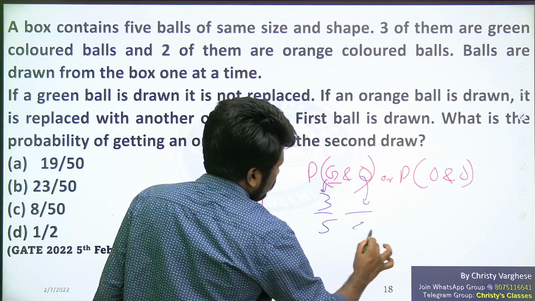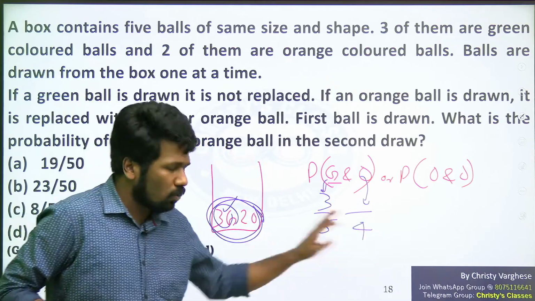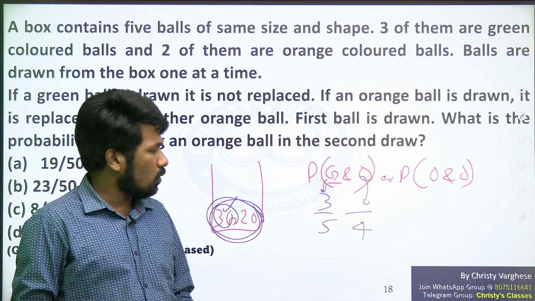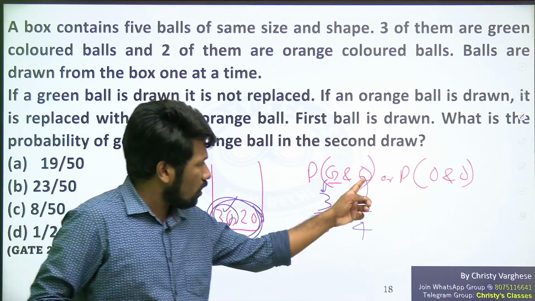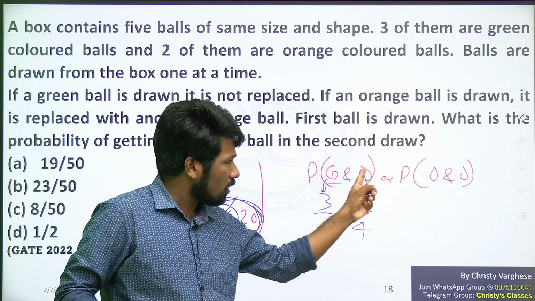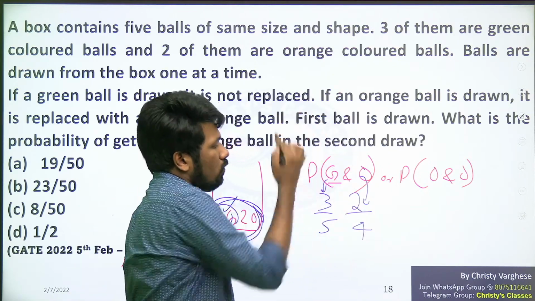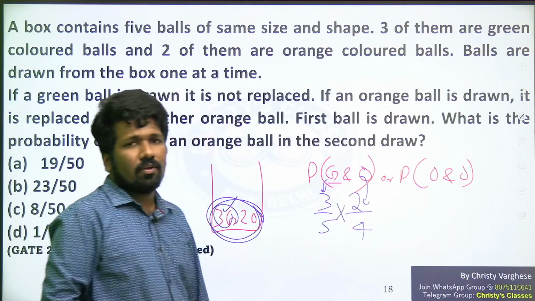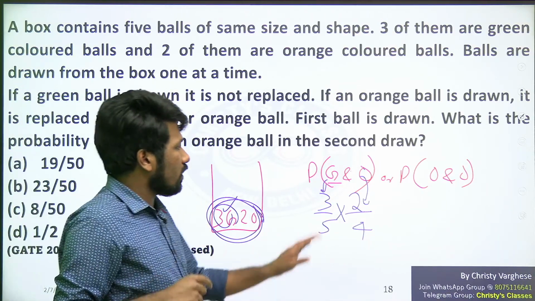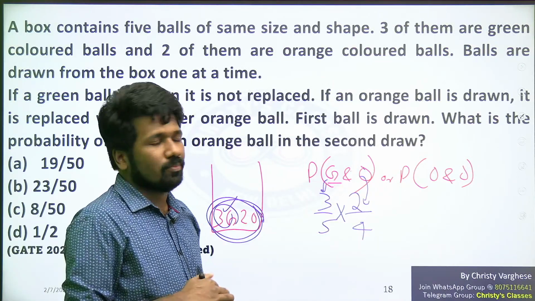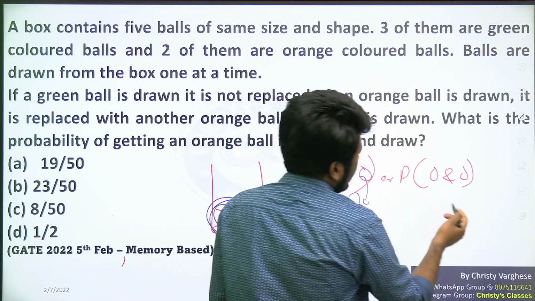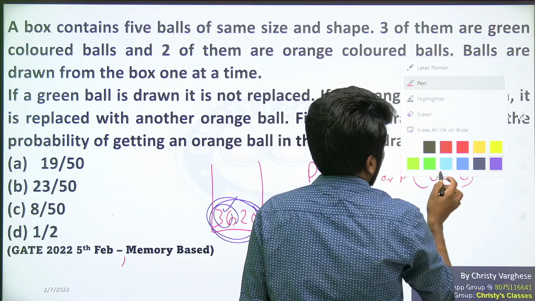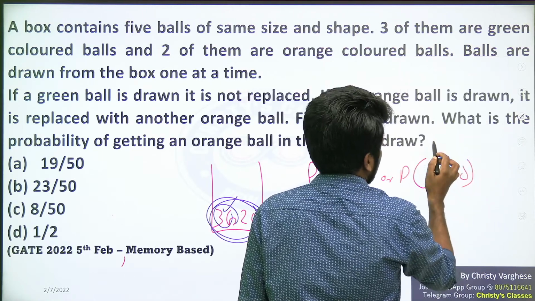So the number of balls in the box is definitely reduced to 4, because the green ball you have taken out is now missing from the box. So only 4 balls are there, and how many of them are orange? Total number 4, required number 2. So 2 out of 4 will be orange. And means multiplication. So 3 by 5 into 2 by 4 will be the probability of getting a green ball and then an orange ball. In the same way, let us take the case of an orange ball and then an orange ball.